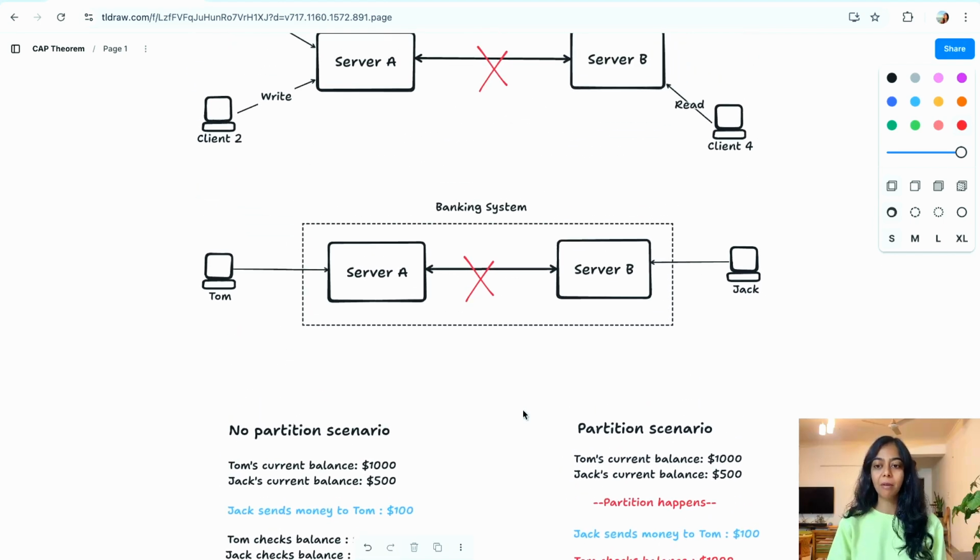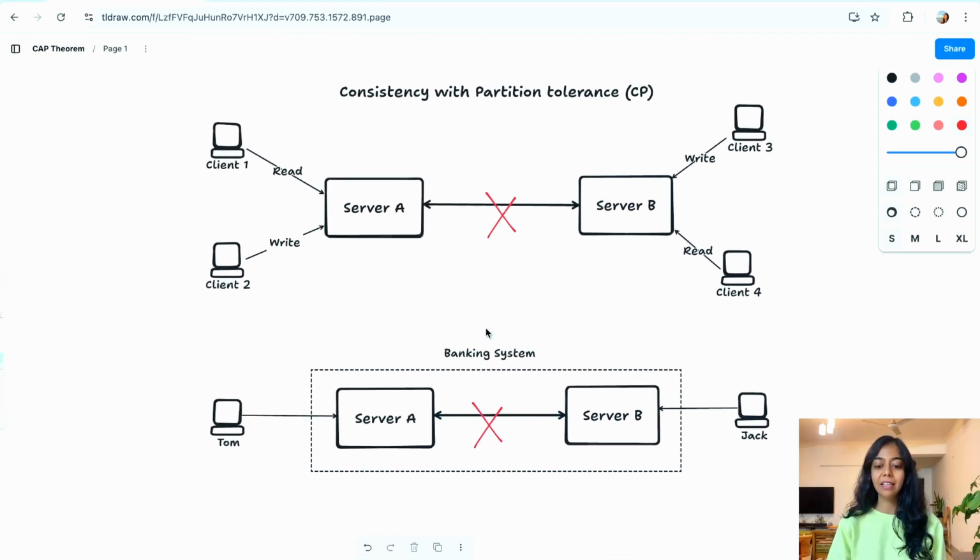So, one simple way a banking system can avoid this inconsistency is to stop doing writes whenever there is a partition. This is, of course, one possible way of handling CP. There could be others, but for this example, let's say the bank system avoids doing writes whenever there is a partition. So this means there can be no banking transaction that will update the balance of the clients. So clients that are doing a read on their balance will always continue to get the consistent data. So the banking system chose consistency during partition, ensuring that their data remain consistent while compromising on the availability of the writes.